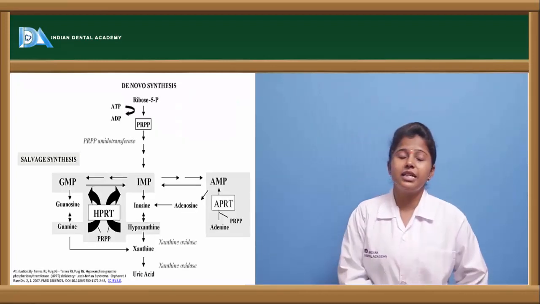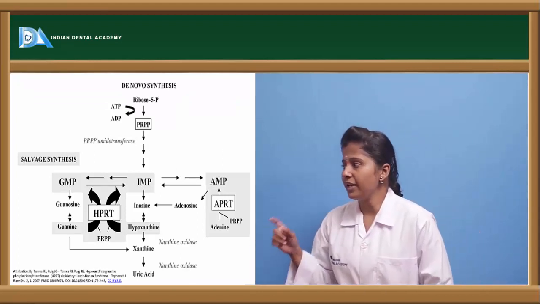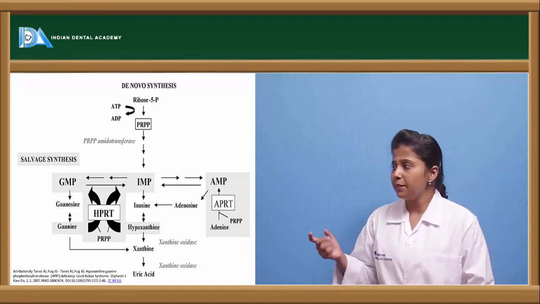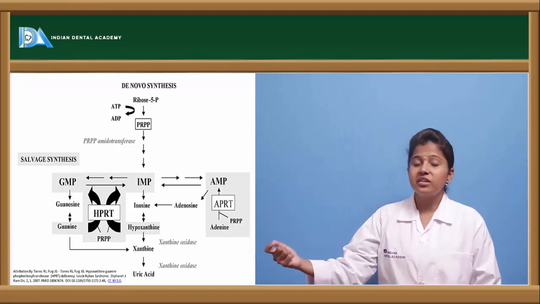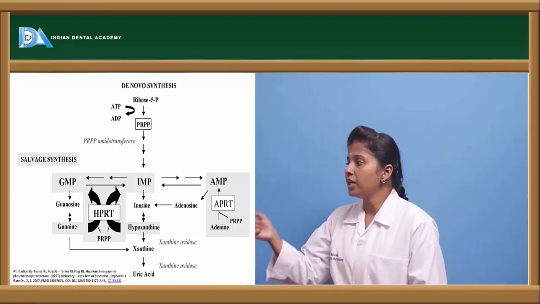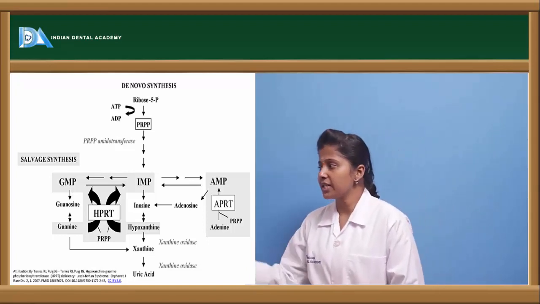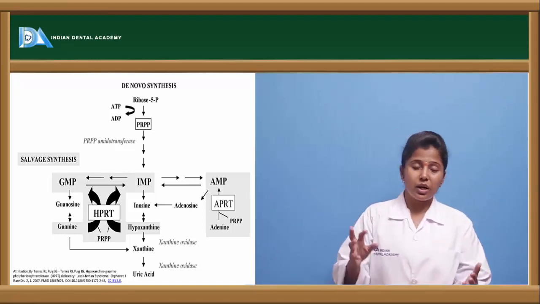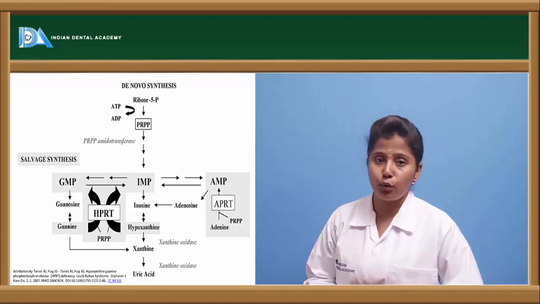Here this is the de novo synthesis. Here the ribose 5-phosphate utilizes ATP and forms PRPP, and this PRPP is converted into IMP, that is inosine monophosphate, with the help of an enzyme called PRPP amidotransferase, and this IMP is converted to either GMP, that is guanine monophosphate, or AMP, that is adenosine monophosphate.